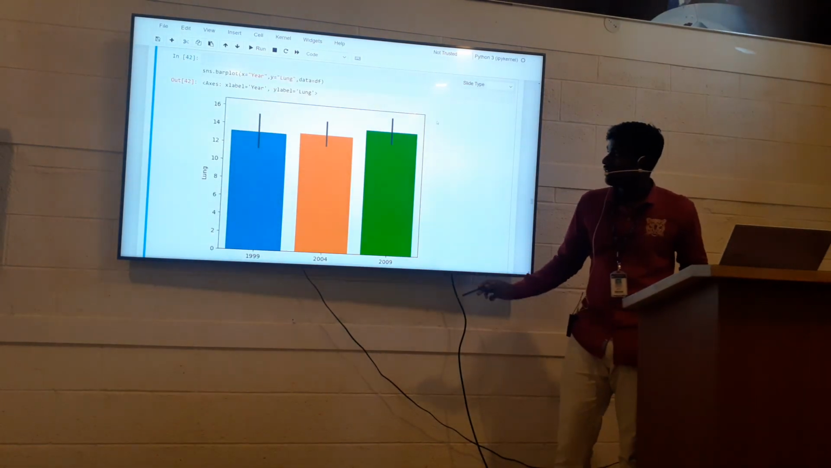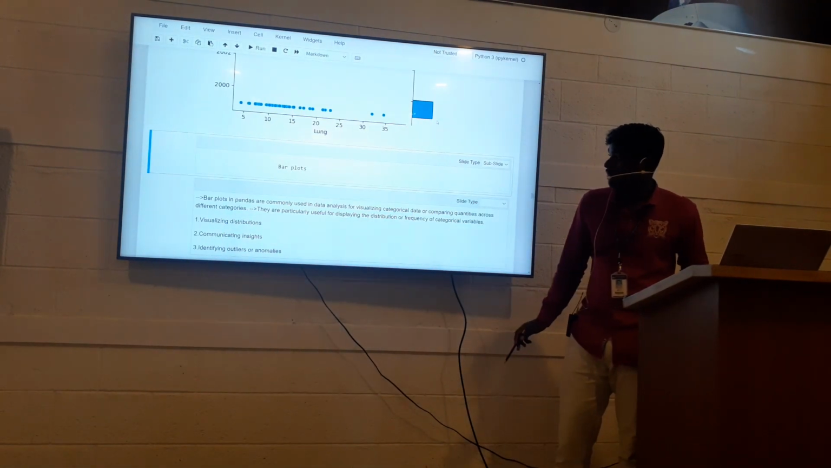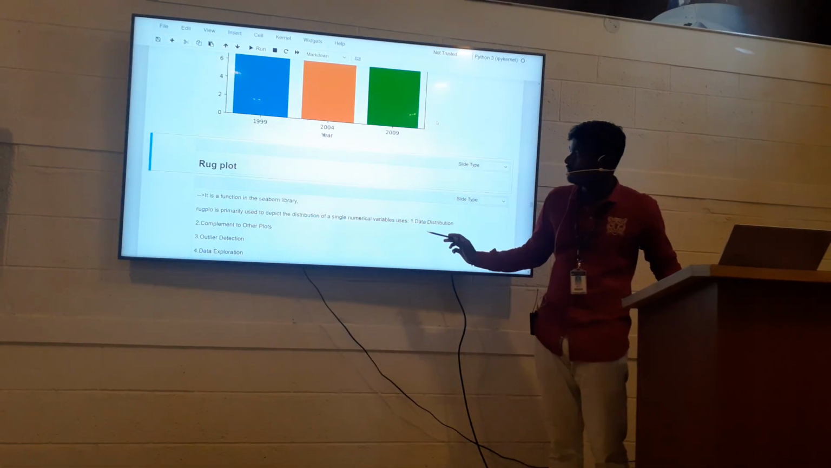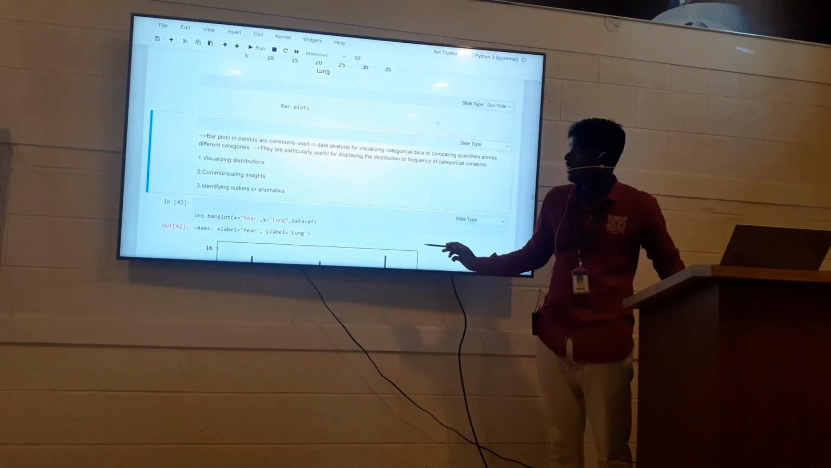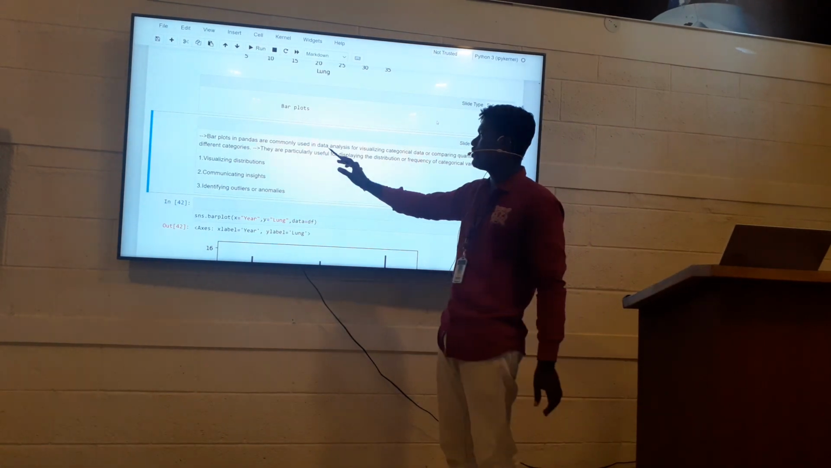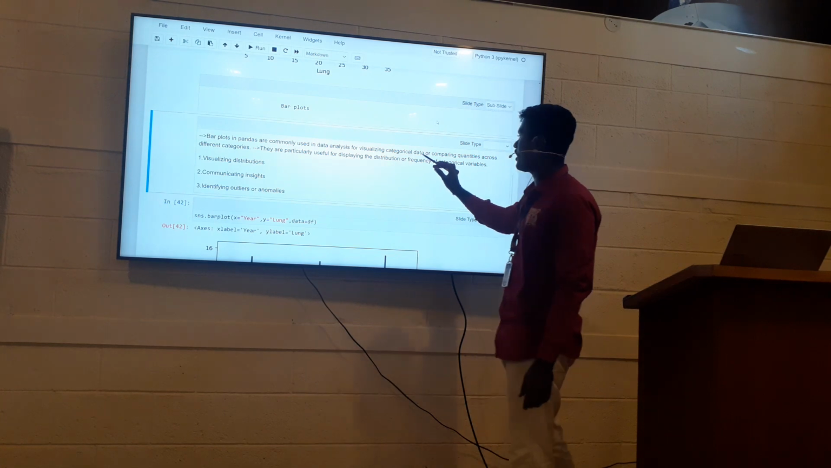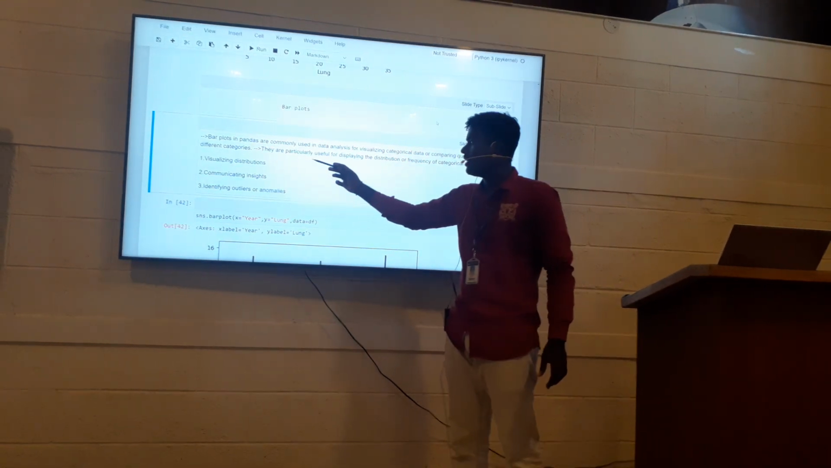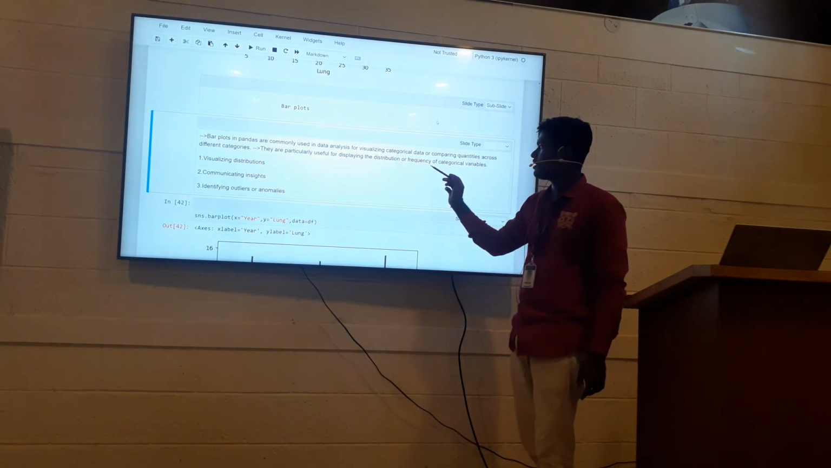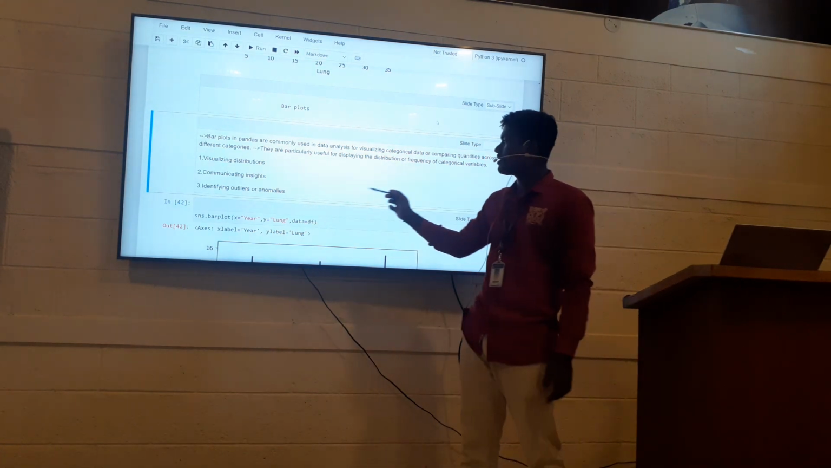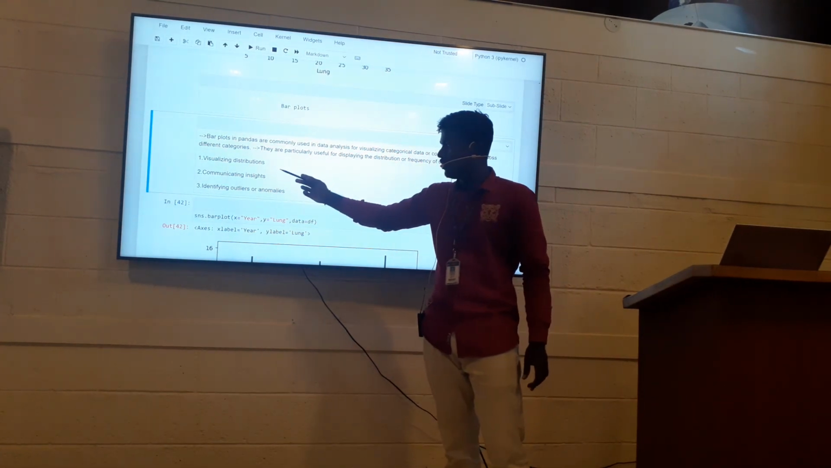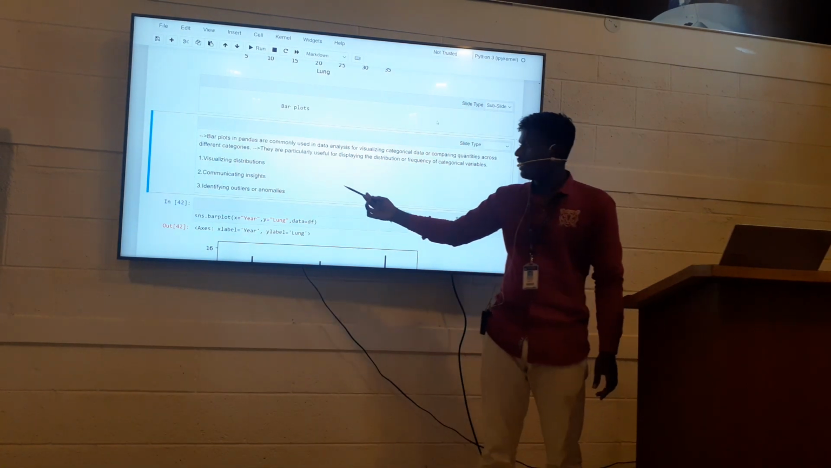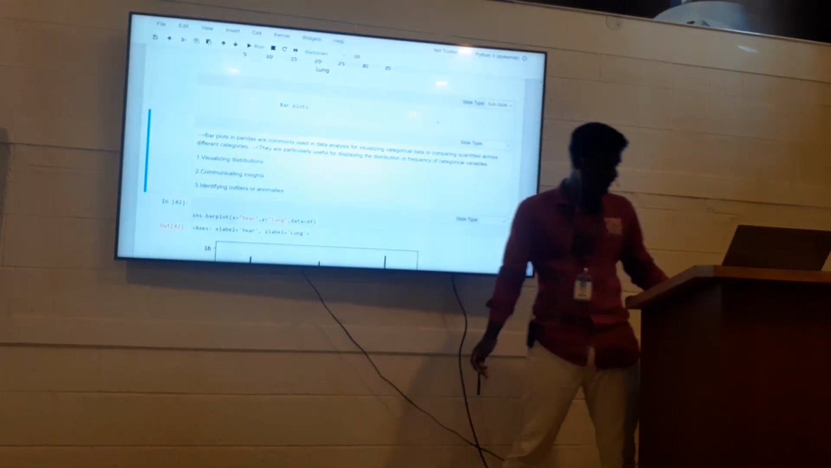Next, bar plot. Bar plots in Pandas are commonly used in data analysis for visualizing categorical data or comparing quantities across different categories. They are particularly useful to display the frequency of categorical variables, visualize distributions, communicate insights, and identify anomalies.